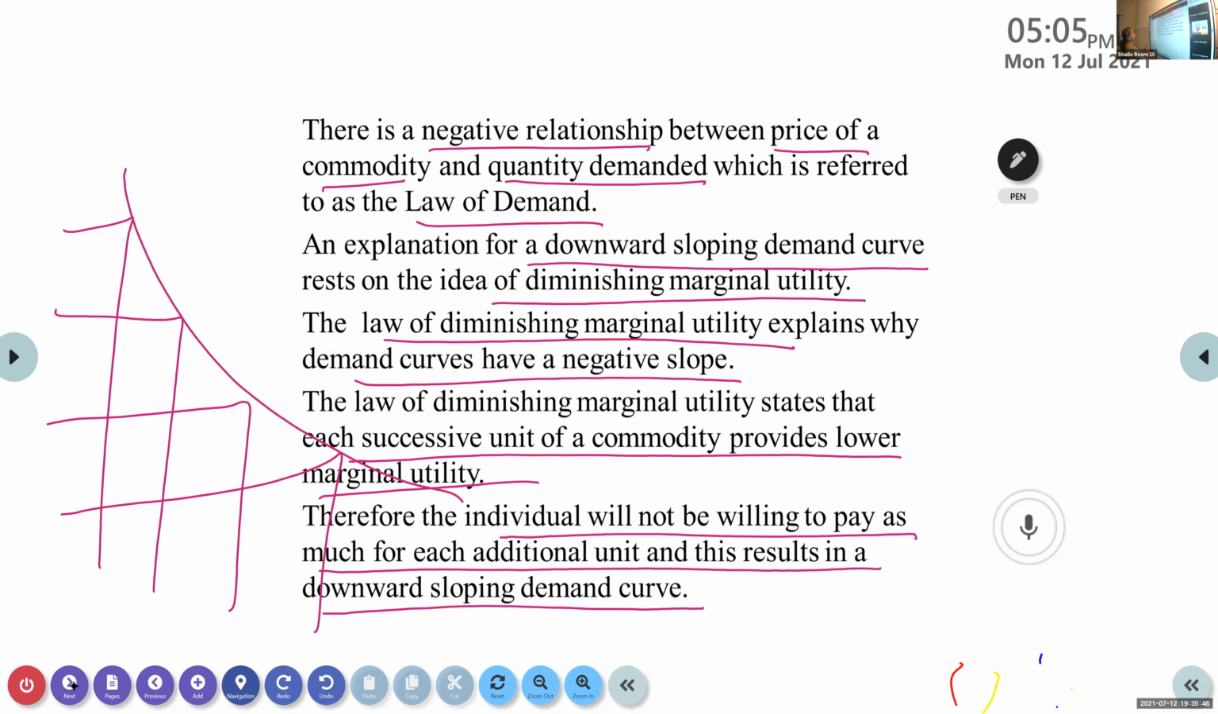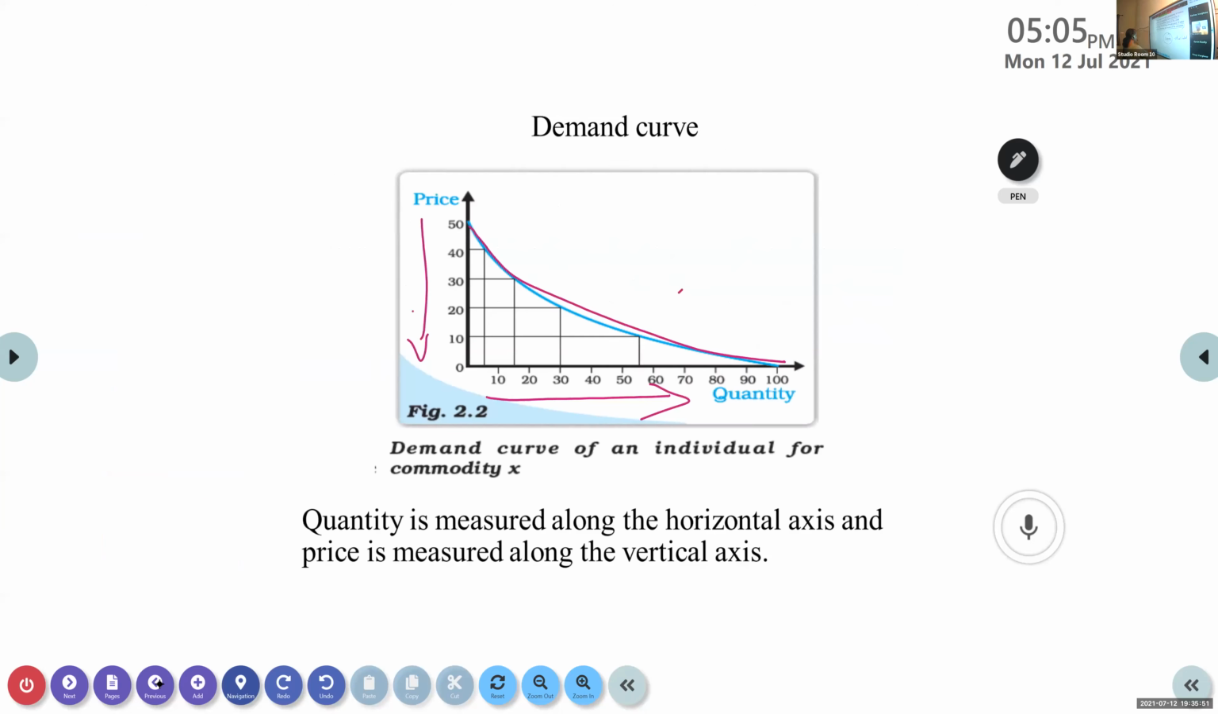Yes or no? Any doubt is there? Tell, related to this. Do you have any doubt?